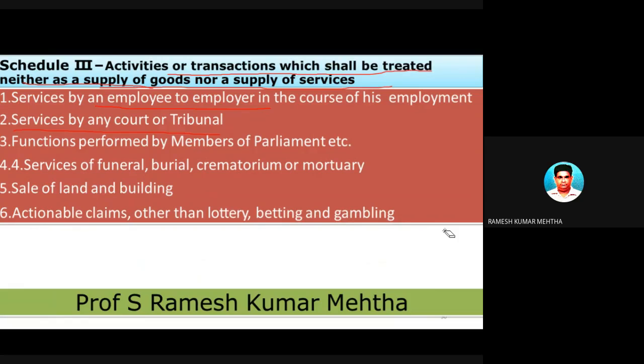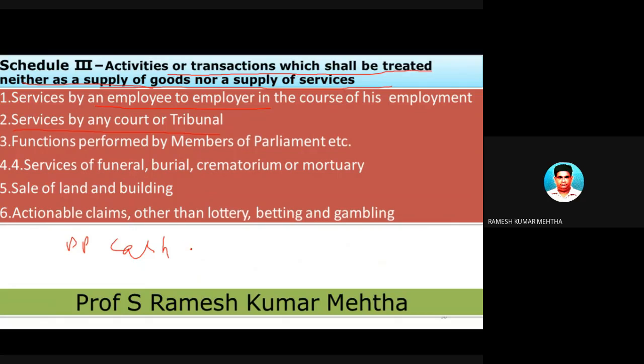Next one is services of funeral. Someone has died, they are burying, doing burial, cremation, mortuary, that is not a supply of goods or service. And sale of land and building also will not come into picture. Now next one is actionable claims other than lottery, betting and gambling. Actionable claim means DD, cash. They are also not supply of goods and services.